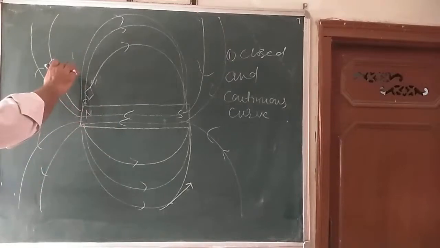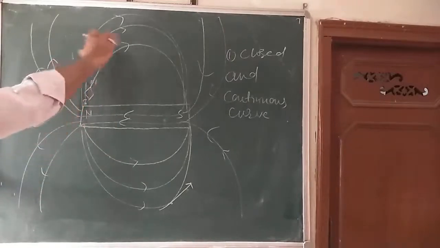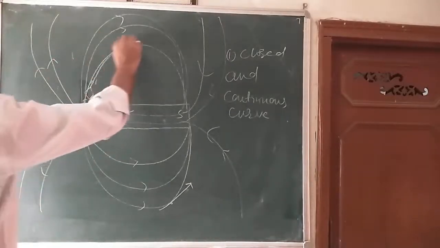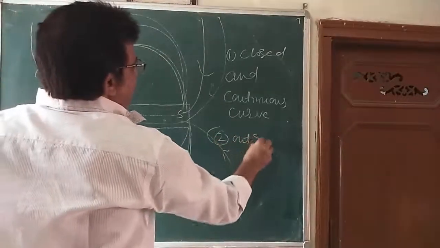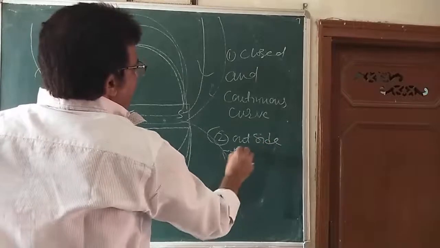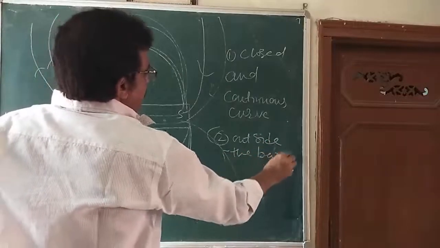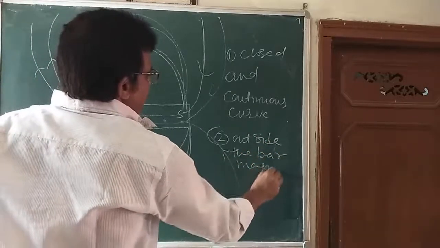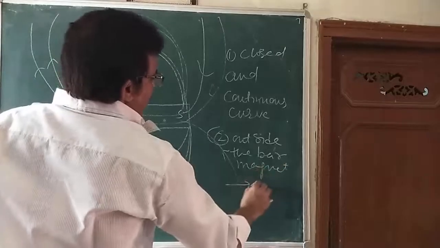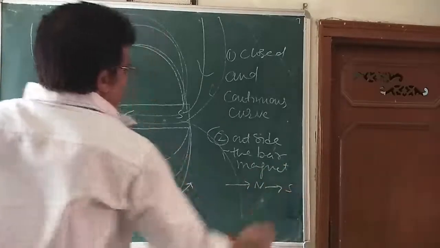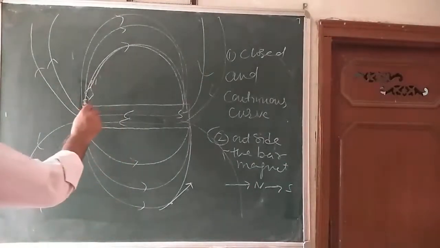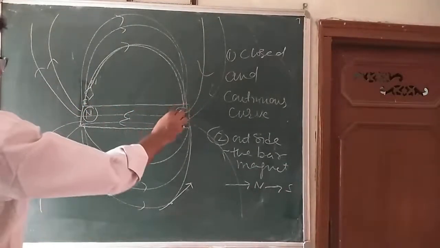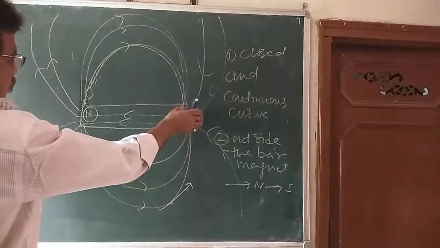Now, outside the body of the magnet, the direction of magnetic field lines is from north pole to the south pole. Second, outside the bar magnet, the magnetic field lines go from north to south in this manner. Near the ends, here and here, the magnetic field lines are very close to each other.